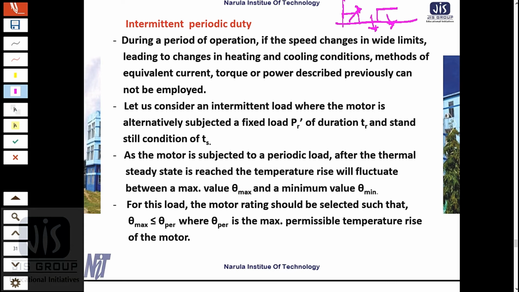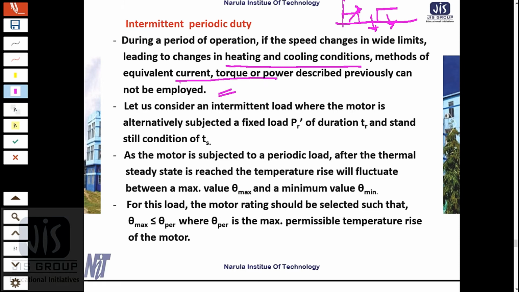But if during the period of operation the speed changes within wide limits, that will change the heating and cooling conditions. So the equivalent current, torque or power method we cannot employ.